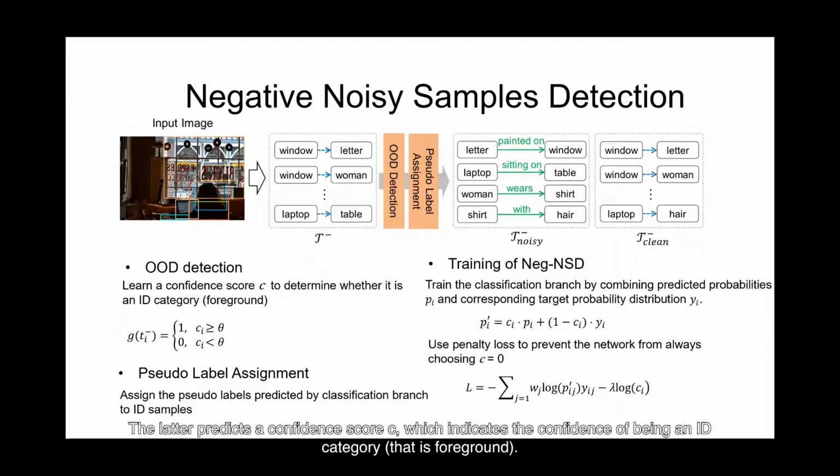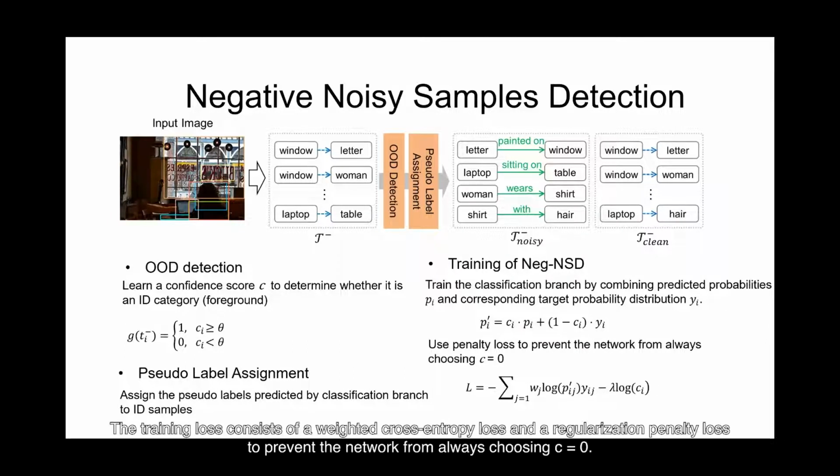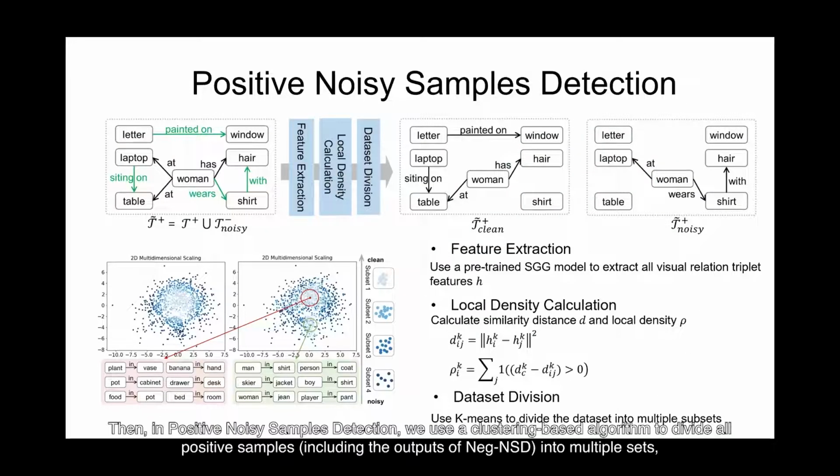The latter predicts a confidence score C, which indicates the confidence of being an ID category, that is, foreground. When C is larger than theta, we assign the predicted pseudo-label to the samples. The training loss consists of a weighted cross-entropy loss and a regularization penalty loss to prevent the network from always choosing C equals 0. Then, in positive noisy sample detection, we use a clustering-based algorithm to divide all positive samples